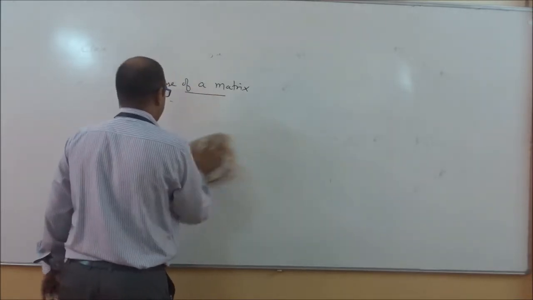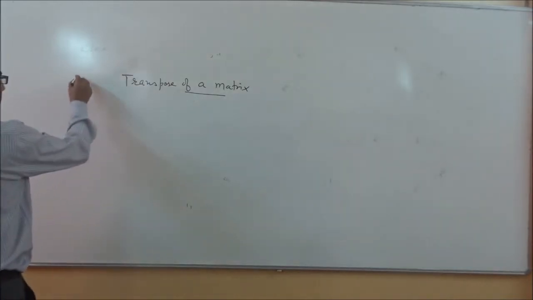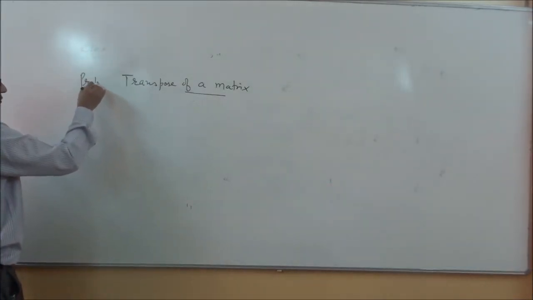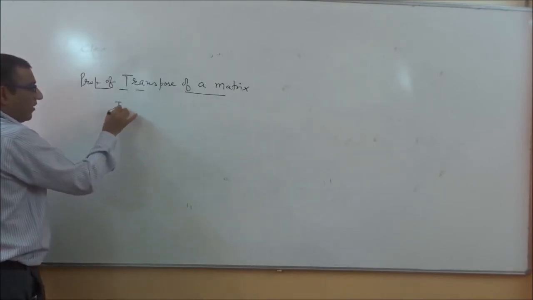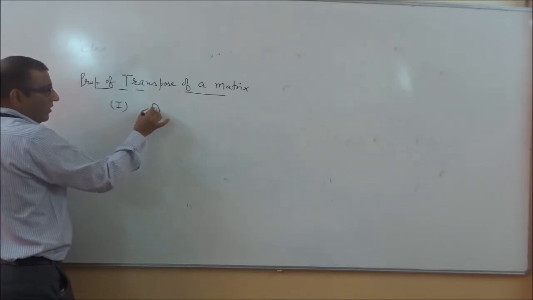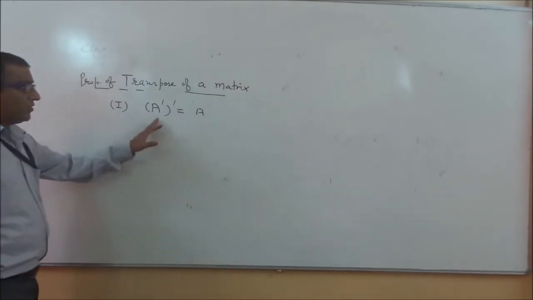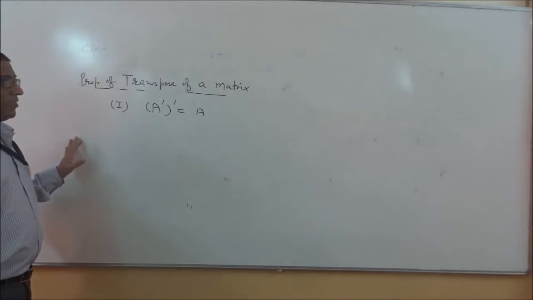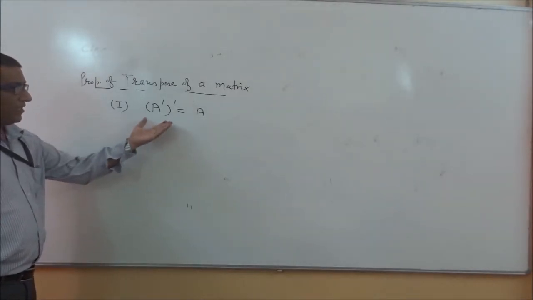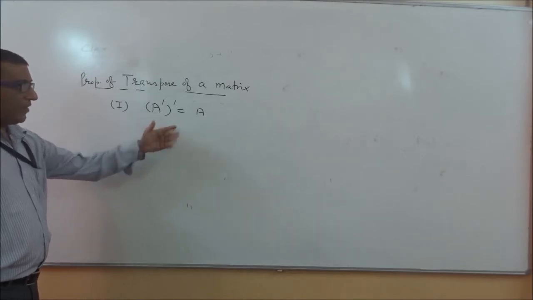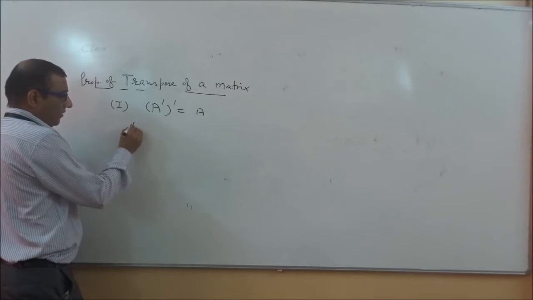Now I will take the next concept, that is the properties related to the transpose of a matrix. There are various properties. We will continue with the properties of the transpose of a matrix. The first property is that the transpose of A dash can be written as A. We will take one example here.